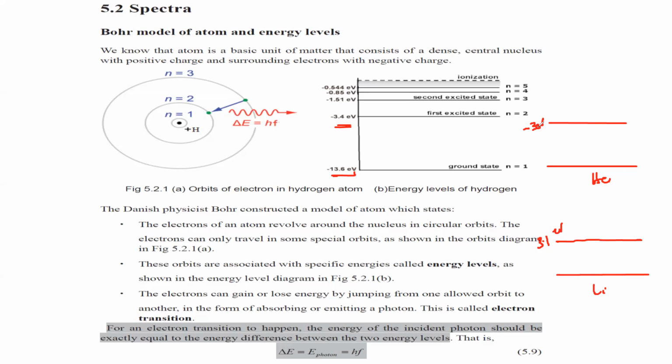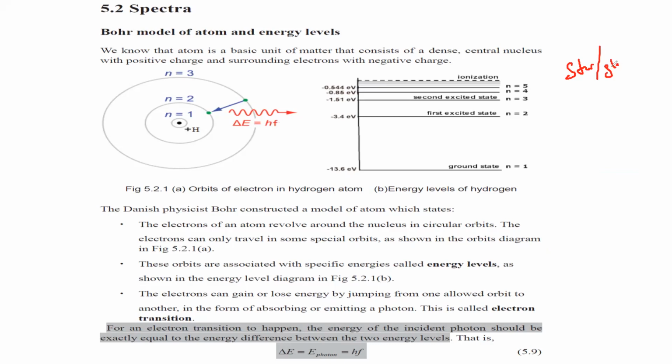So using the line spectrum, we can identify what element is present in the material, or what kind of element, or what the composition is. That is how we are able to predict the composition of the stars and galaxies which are far away from us. We are able to say that the sun is made up of mainly hydrogen and helium.